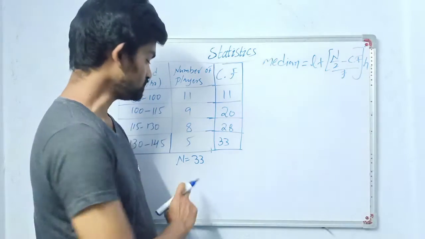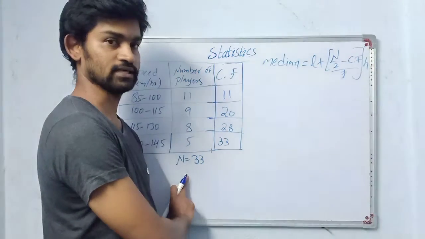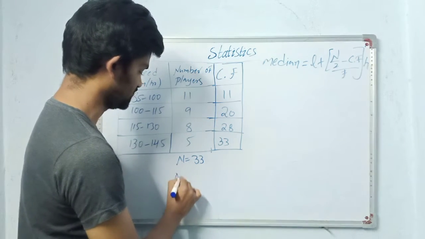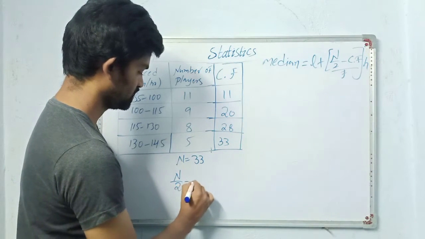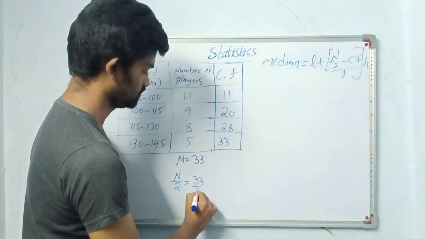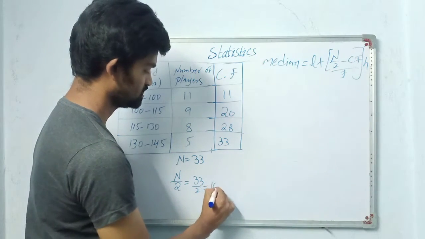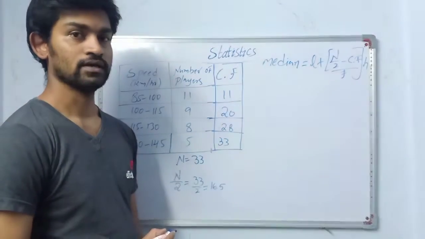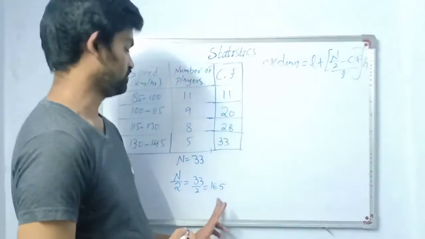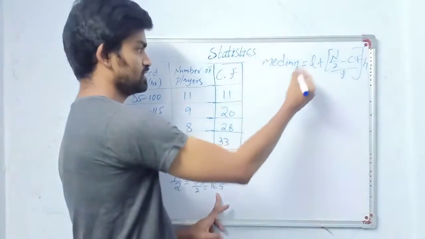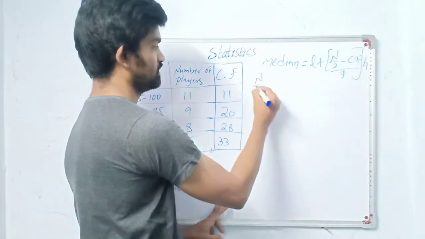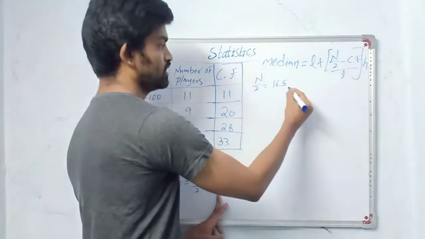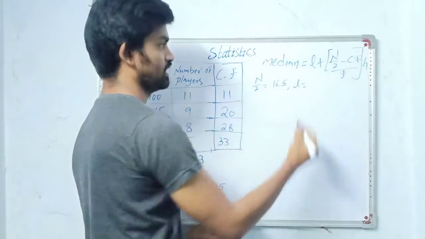So this is how we find cumulative frequency. Now we got our n as 33. We have to find n by 2. n by 2 is 33 by 2, that is 16.5. So 16.5 is our n by 2. Now I have to write L.